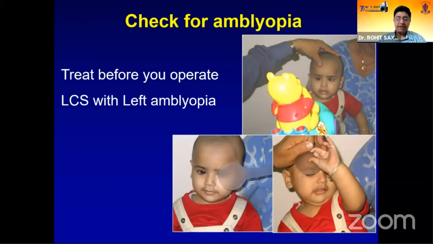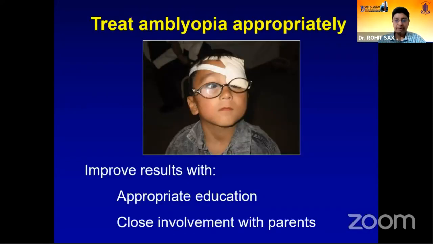We've talked about evaluating and managing amblyopia, and it is extremely essential that we manage amblyopia before we operate. There are too many advantages for this. Firstly, you are wasting time that could be essential for amblyopia therapy. If you start amblyopia therapy after surgical correction, especially patching, there is a possibility that what you converted from tropia into phoria may redevelop. So you may have a recurrence of the squint, and parents and children do not feel that there is actually any problem with the eye because they don't keep checking the Snellens at home. So they may actually lose interest and stop coming back to you.